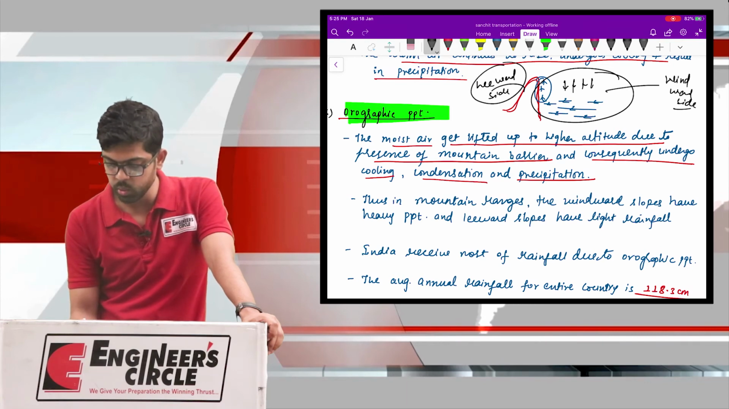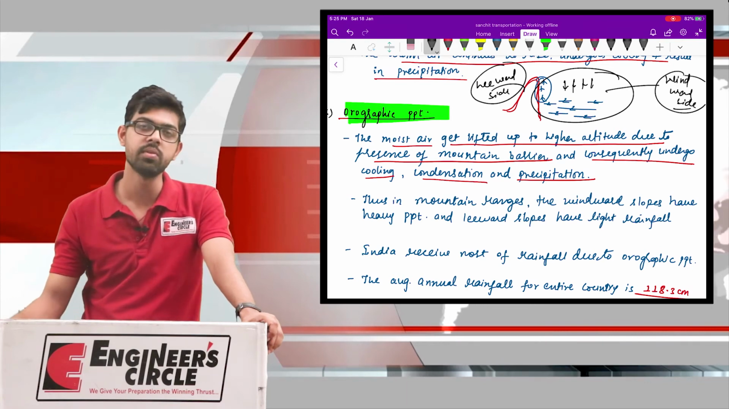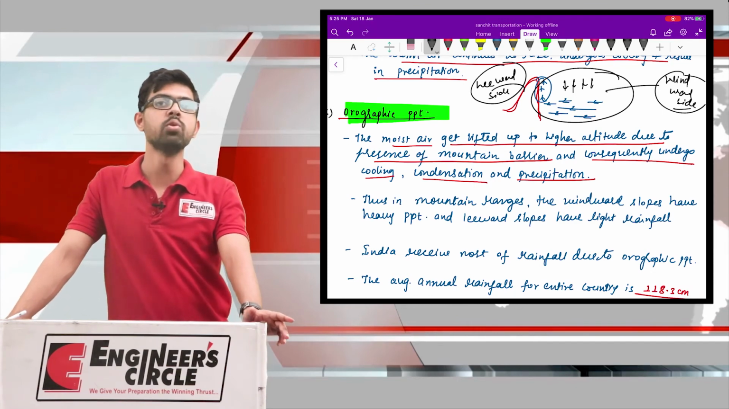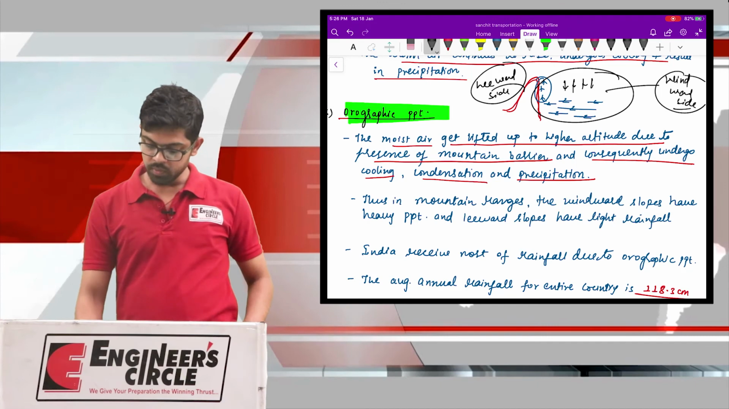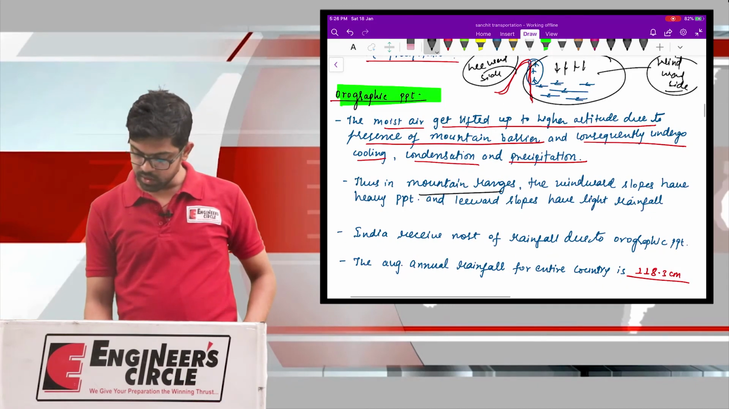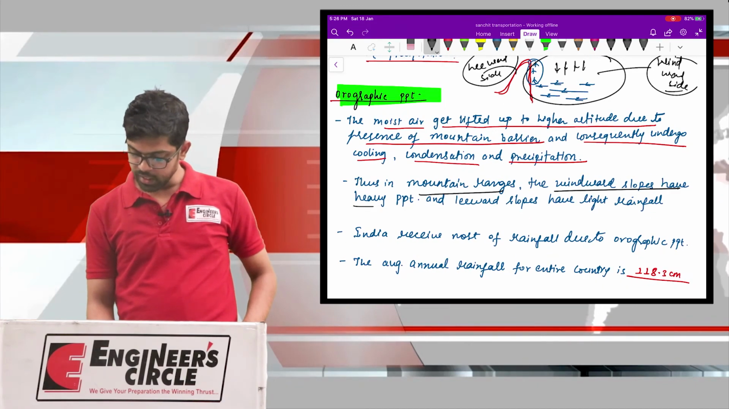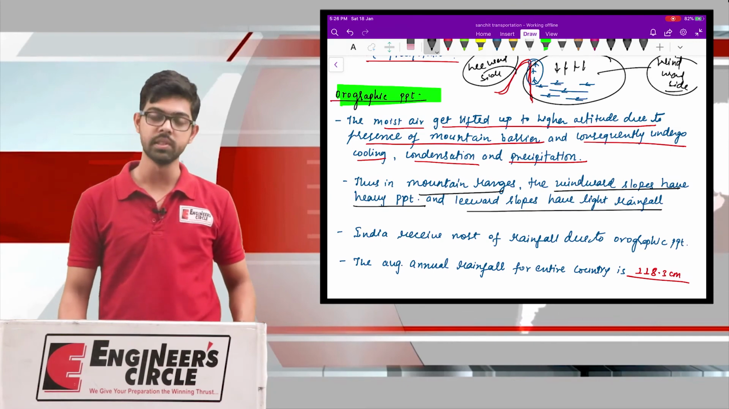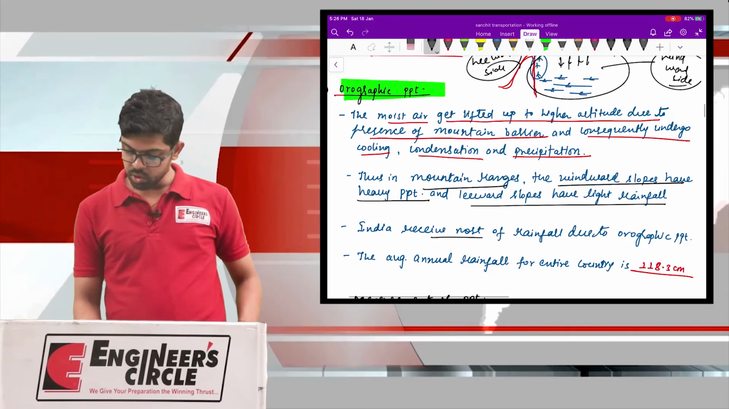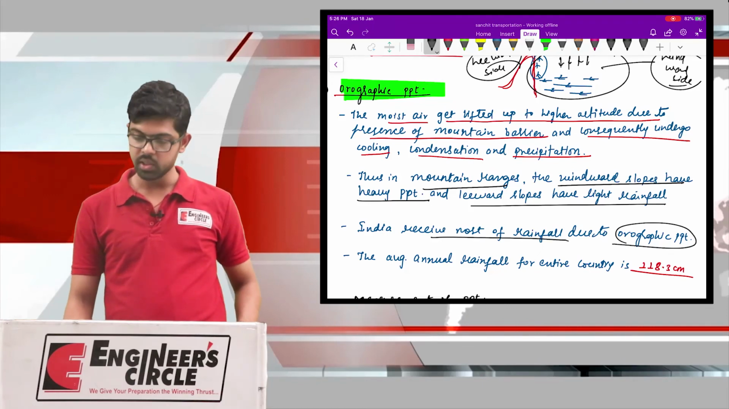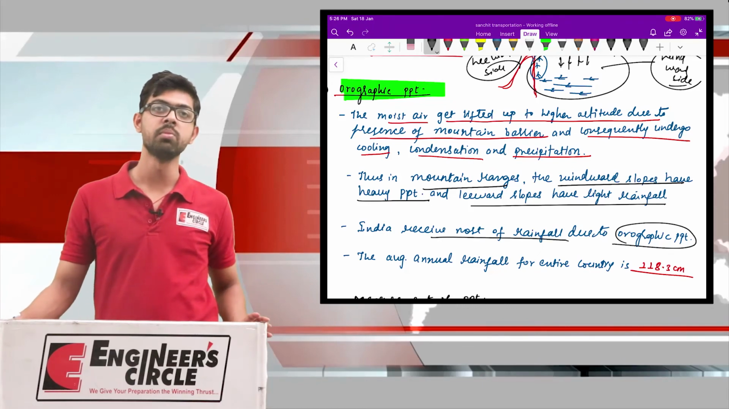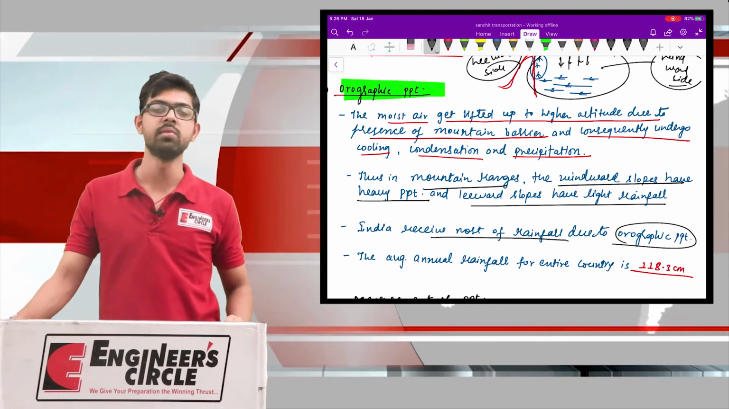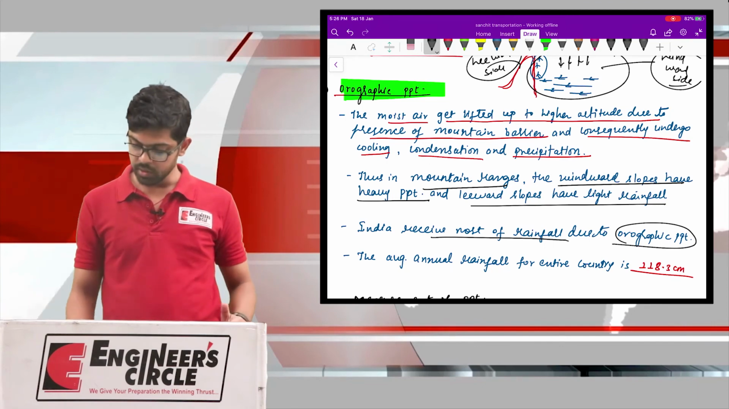Okay, so this windward side experiences a large amount of rainfall and this leeward side experiences a minor amount of rainfall or practically no amount of rainfall. Okay, so thus in the mountainous region the windward slope has heavy precipitation and the leeward slope has lighter precipitation or practically no precipitation. Okay, in India most of the rainfall is due to this orographic precipitation. So this mode of precipitation due to the mountain barrier and subsequent rising, condensing and converting into the precipitation form is known as your orographic precipitation.